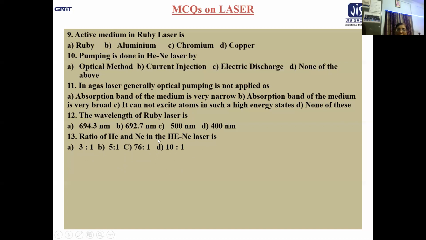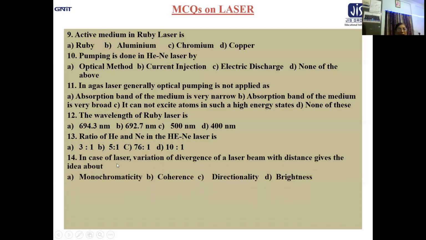Ratio of helium and neon in the helium-neon laser. The ratio of helium and neon in the helium-neon laser is, it must be small e. It is my typing error. Okay. Please consider it as helium-neon laser. What about the ratio? 3 is to 1, 5 is to 1, 76 is to 1, 10 is to 1. Obviously, 10 is to 1 is a correct option. We have gone through it in very detail. 10 is to 1 is a correct option.